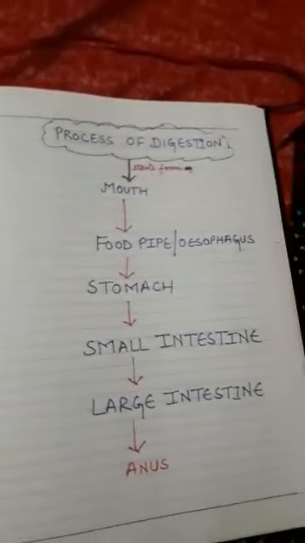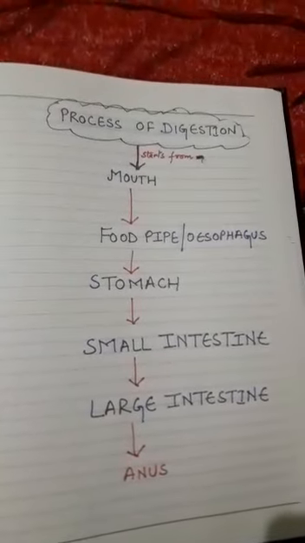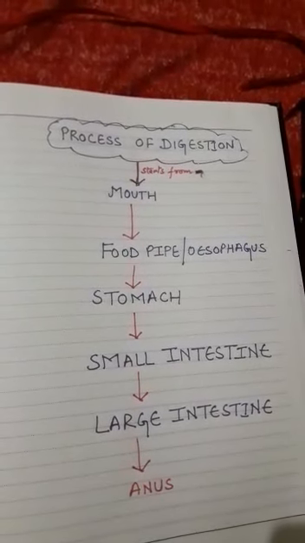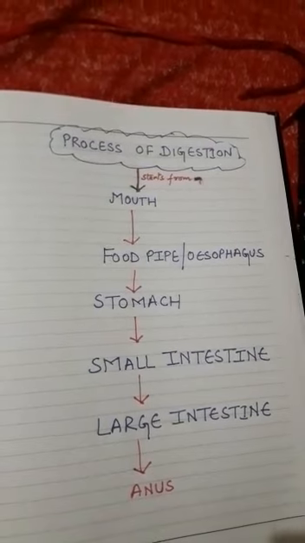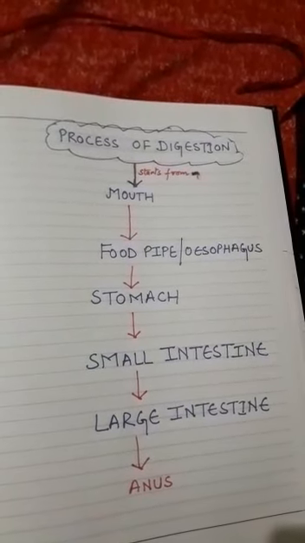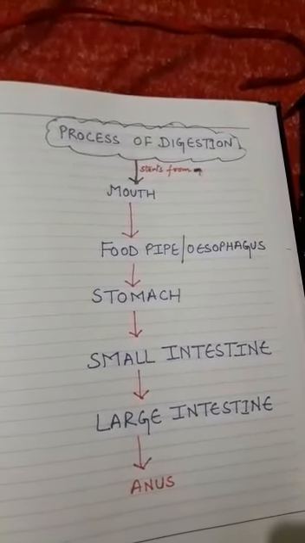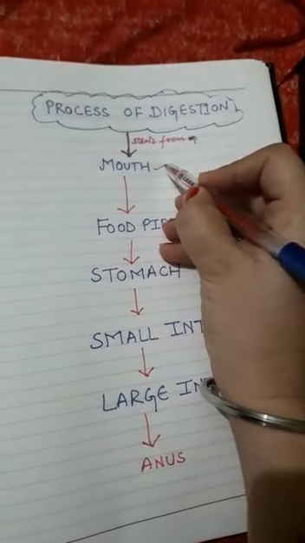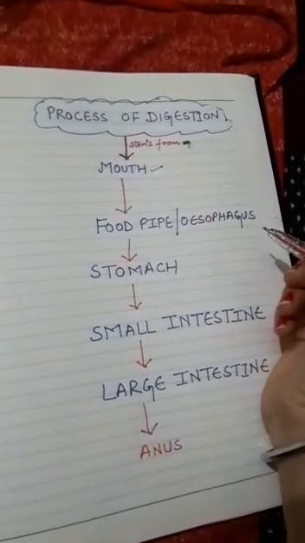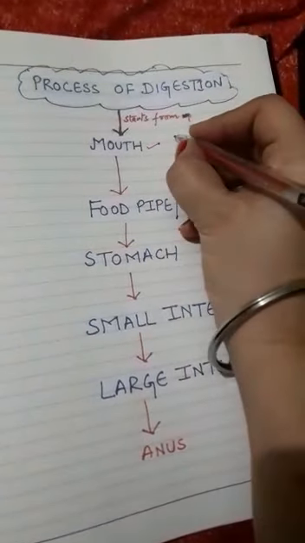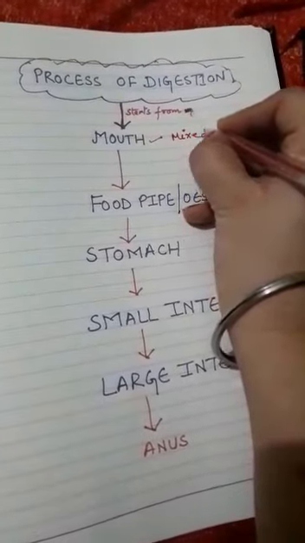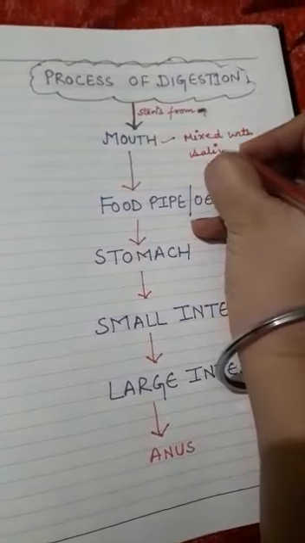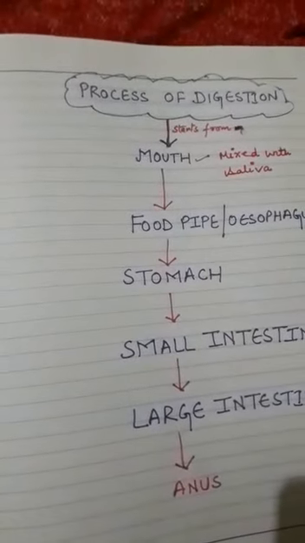So let's start with the process of digestion, how digestion takes place. Students, as soon as we take the first bite of a food, the process of digestion starts. Now we can say that the process of digestion starts in our mouth. So what happens here? In the mouth, the food gets mixed with saliva which is present in our mouth.